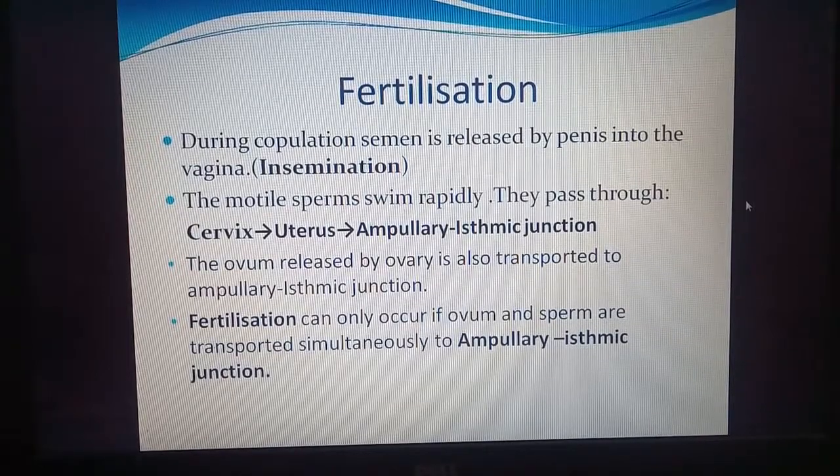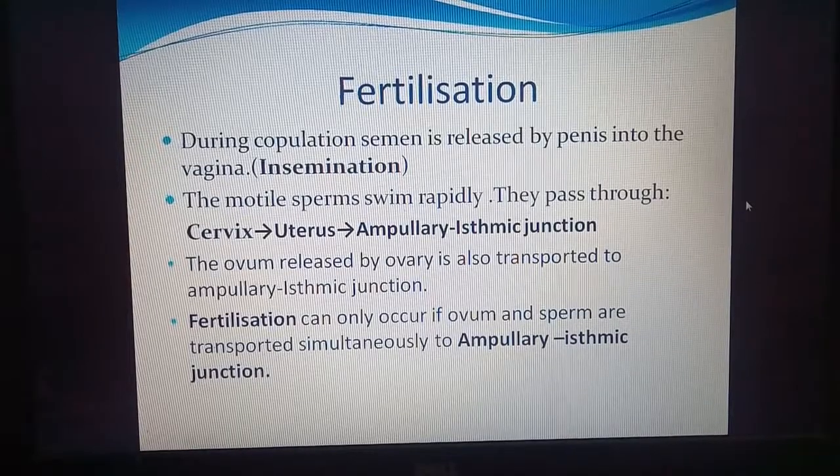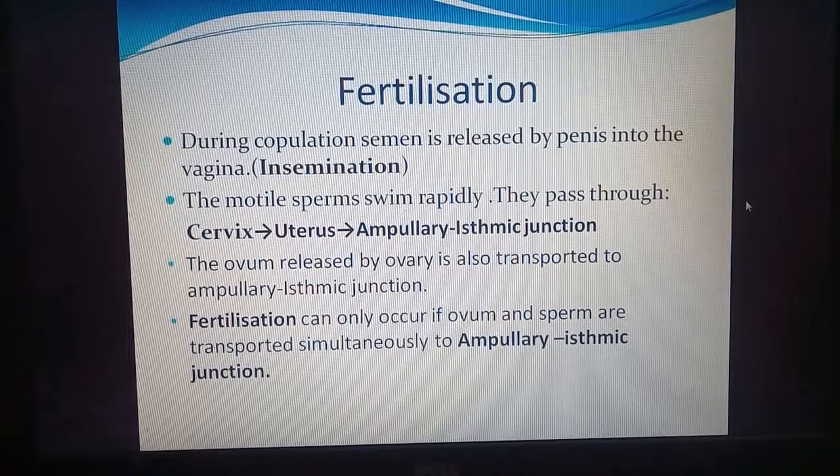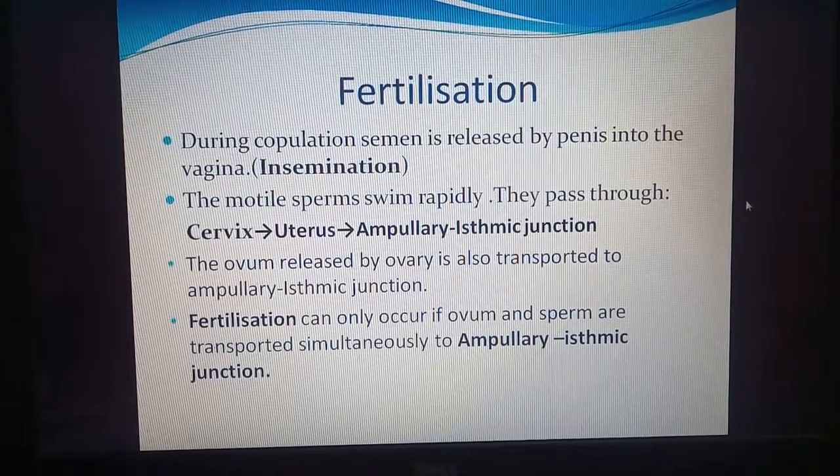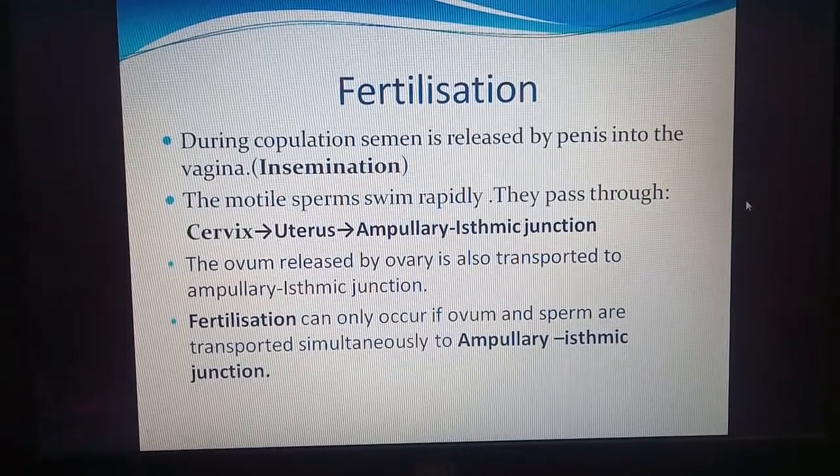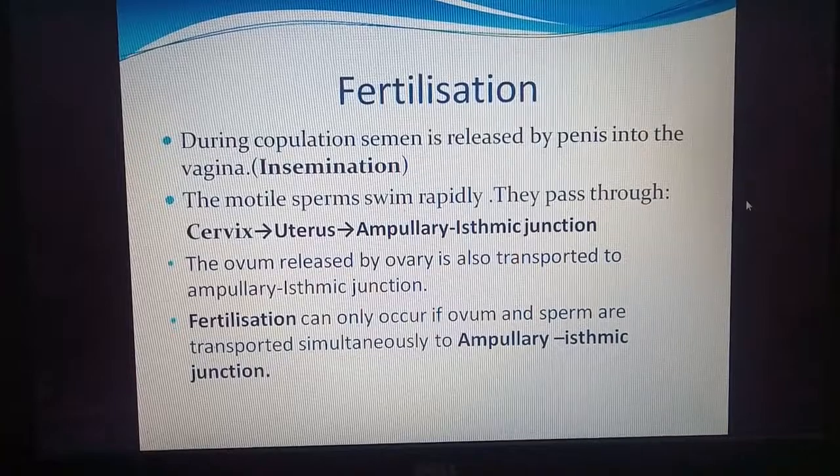The sperms, which are motile and swim very rapidly, pass through the following pathway. First they enter the vagina, then the cervix, then the uterus, and finally the fallopian tube. In the fallopian tube there is a junction called the ampullary isthmic junction. Here the ampulla and isthmus are connected, so both are found at this point.